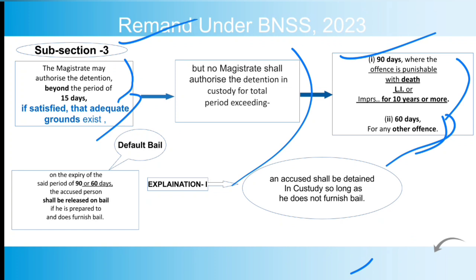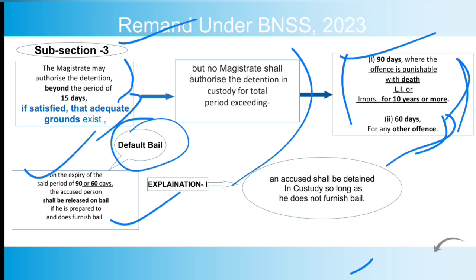After the completion of these 90 days or 60 days, if the challan, the charge sheet, has not been filed, then arises the right of default bail, and in that case the accused has a statutory right to get bail after 90 or 60 days are over and the challan has not been filed. So this is the provision of default bail, where the accused is prepared and furnishes bail, and the 90 or 60 days are over and no charge sheet has been filed by the police.